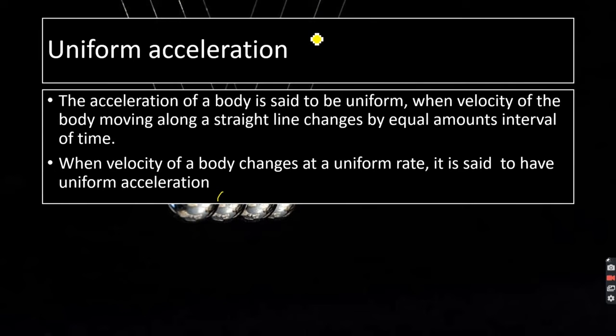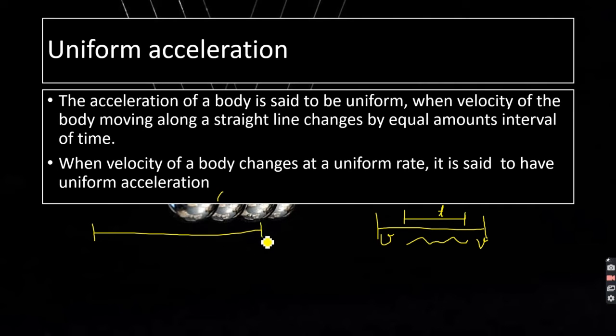We have learned about uniform speed and uniform velocity so far. In the same way, there is something known as uniform acceleration. We know what acceleration is. Acceleration is rate of change of velocity per unit time. That is, in simple language, from initial velocity to final velocity, how much time the body is taking to change its velocity. In the same way, if the rate of change of velocity is same for a certain interval of time, then it's known as uniform acceleration.